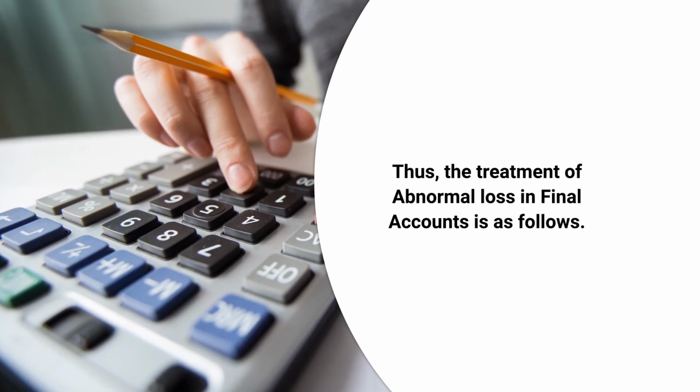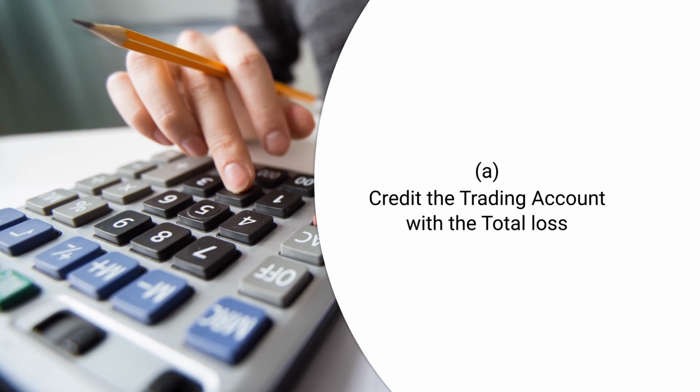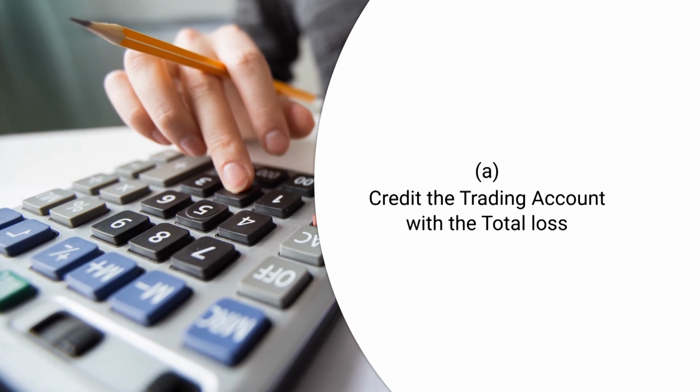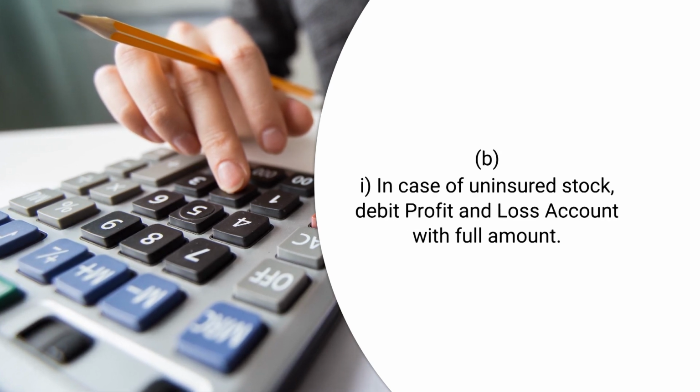Thus, the treatment of abnormal loss in final accounts is as follows: credit the trading account with the total loss. So, whatever amount of goods has been damaged on account of theft or fire will be credited in the trading account. Then, in case of uninsured stock, debit profit and loss account with full amount. So, when we do not have the insurance of goods, the entire amount of loss will be debited to the debit side of profit and loss account.